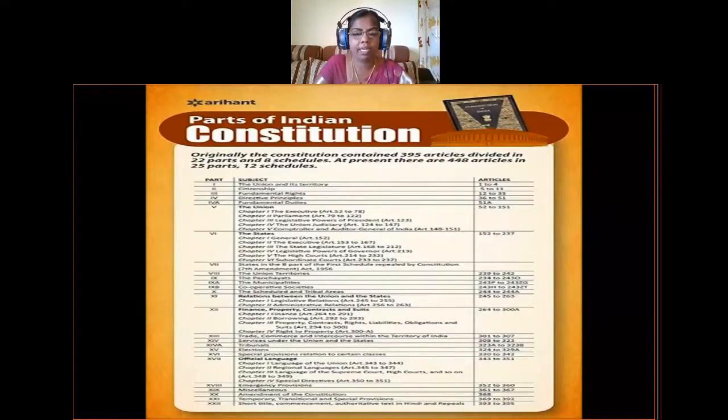Our constitution can also be amended. I told you that in 3 methods our constitution can be amended. Those are described in part 20 of our constitution. In part 21, temporary, transitional, and special provisions are explained, and in part 22, short title, commencement, authoritative text in Hindi, and repeals. So these are the 25 parts which are in our constitution at present.